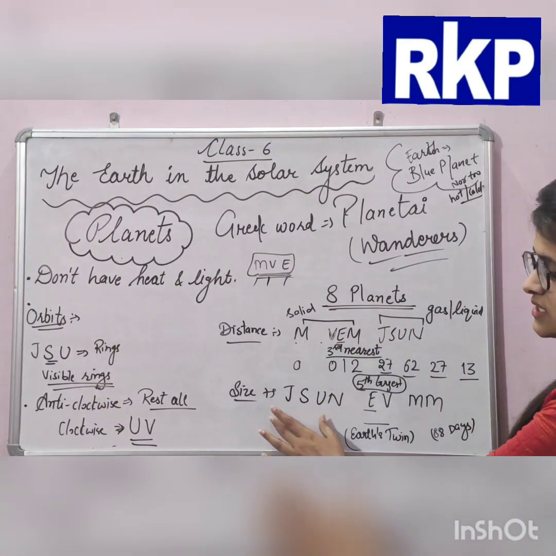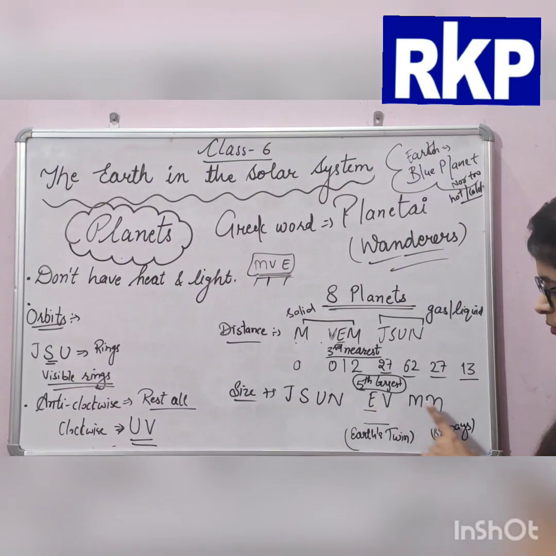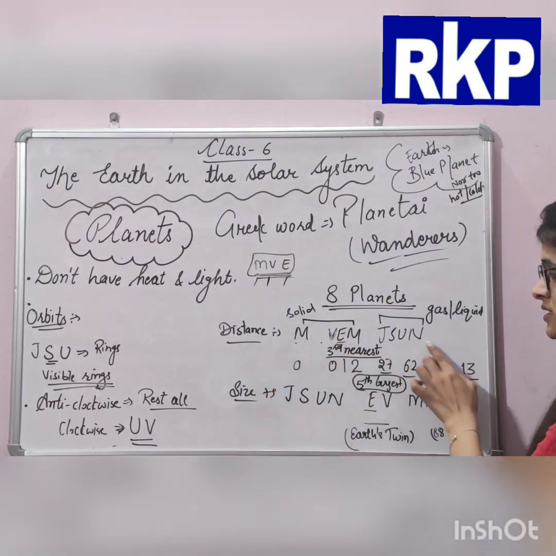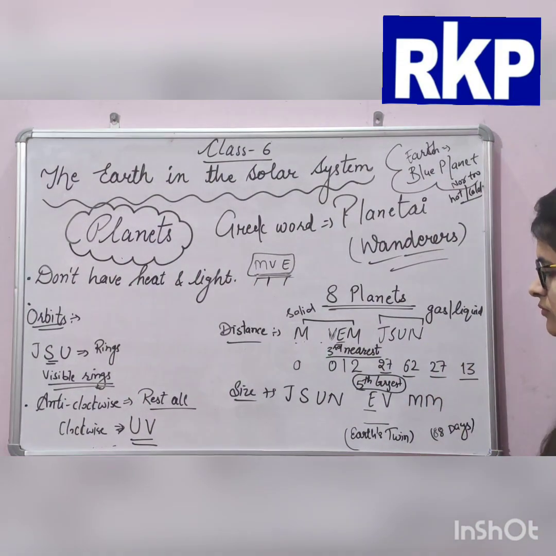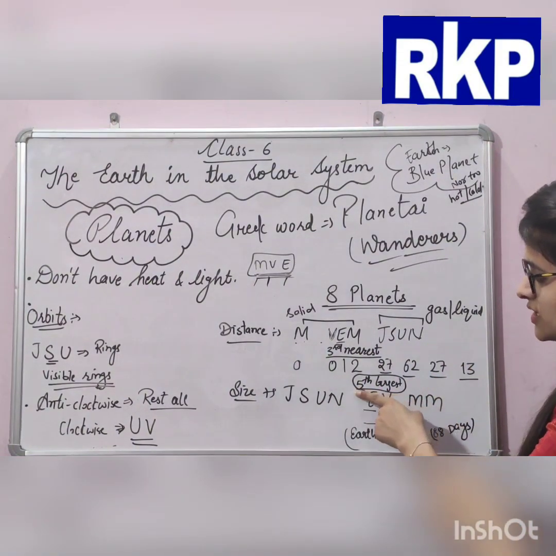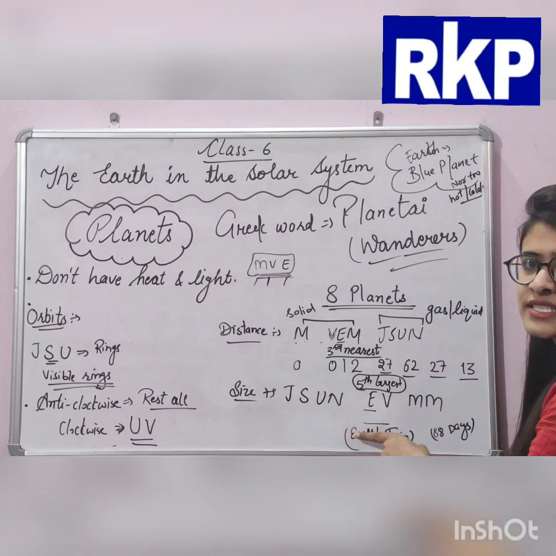Okay, they are according to their size. Largest and what will be the smallest? Mercury. Okay, this is nearest and this is the farthest. So Earth is the fifth largest in size.